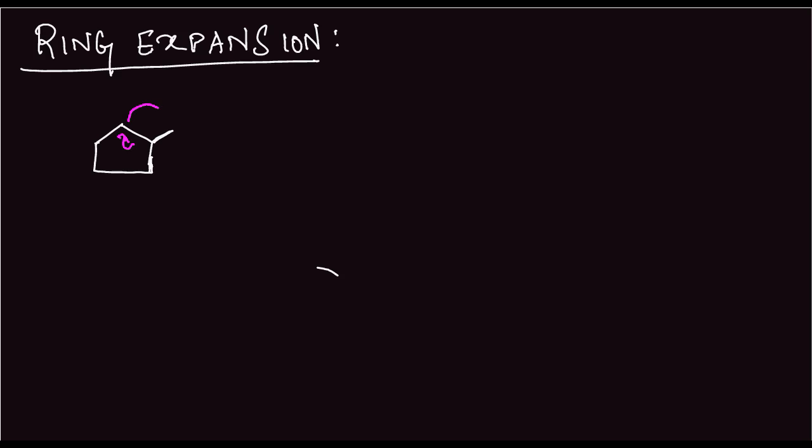This will attach, and there was this plus sign here. This was a carbocation, so this will attack here. Ring expansion takes place only when the outside is a carbocation, and this will fall here, and this will also attack here, and we will get something like this.